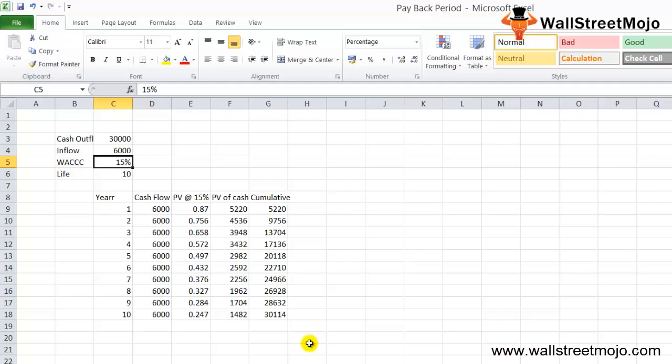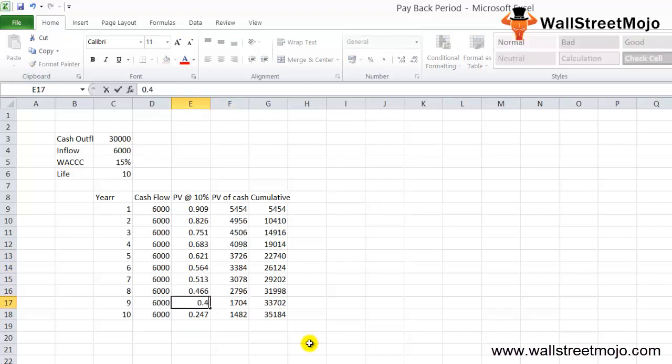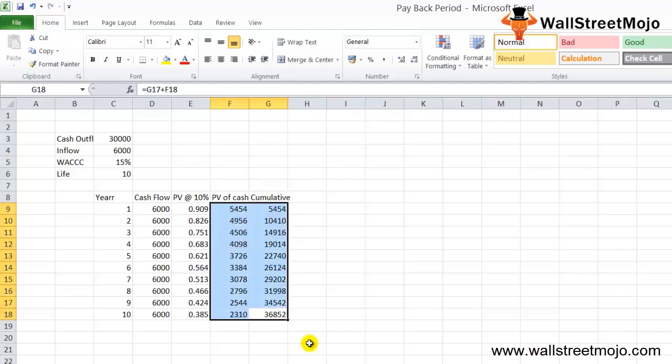Let us take a 10% discounted rate in the above example and calculate the discounted payback period. Instead of 15%, we'll just take 10%. And if we take 10%, I just need to change a couple of details: 0.905, 0.826, 0.751, 0.683, 0.621, 0.564, 0.513, 0.466, 0.424, and 0.385. Automatically, all the details will change. It's just the game of a formula. So in this case, the discounted rate is 10%, then the discounted payback period is close enough to how much? It's 8 years.